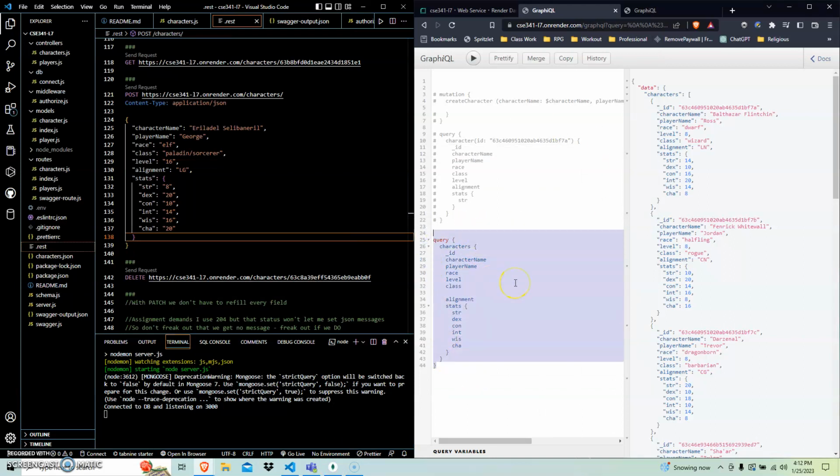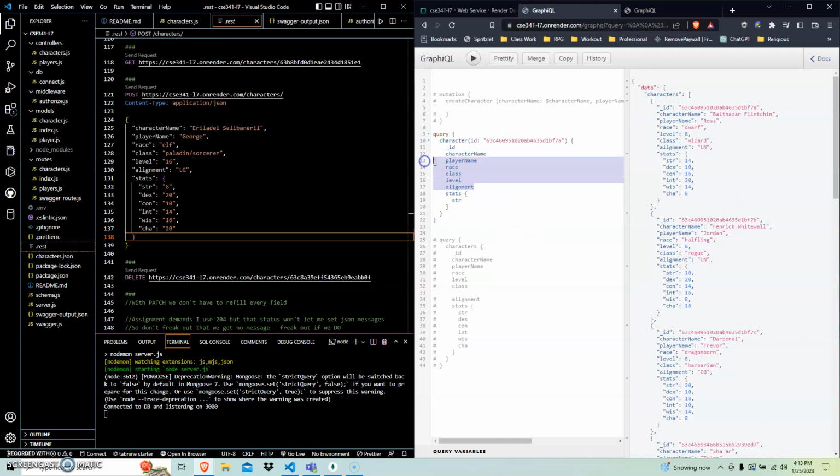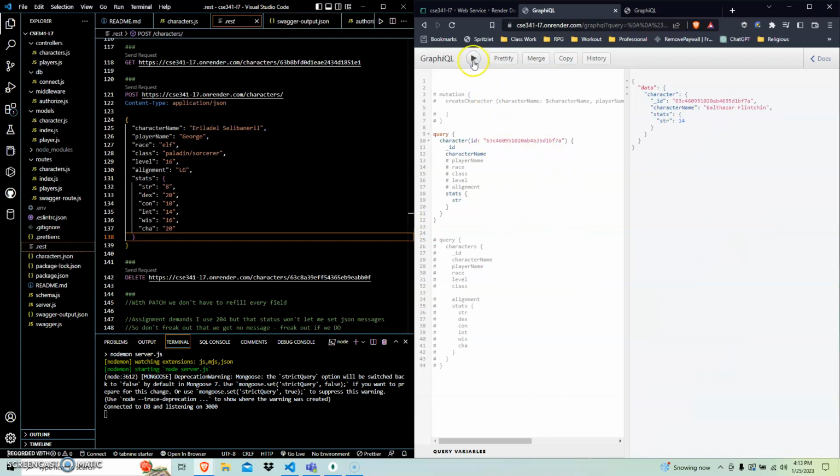Also, if I don't want every part of what I have going on, say I just want to ask myself, okay, what are all of my characters and what are their strength scores? Because I want to know who is the strongest of all the characters in Terra Obstinata. Oh yeah, I actually have this for ID. So I can look at individual characters and say, there's a character, I want their ID, I want their name, and I just want the strength part of their stats. So I am capable of doing that just fine.